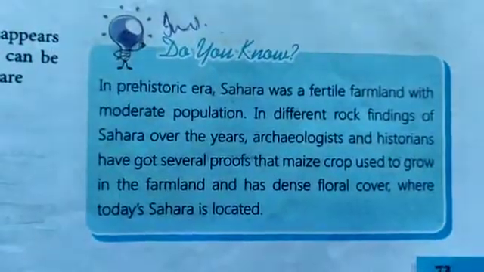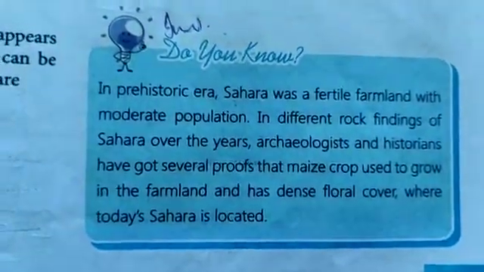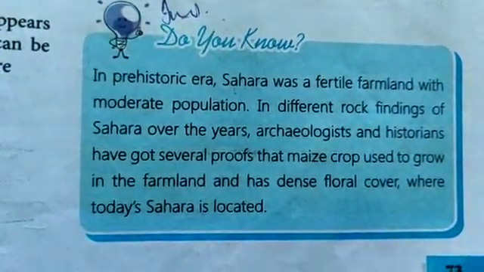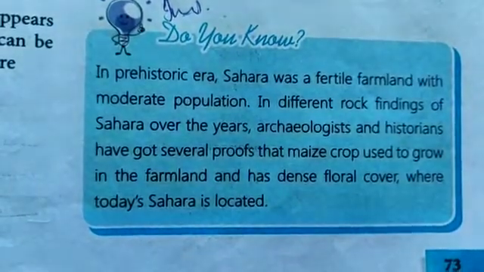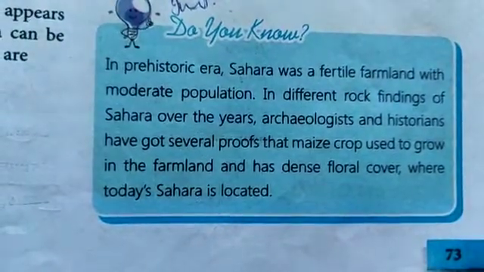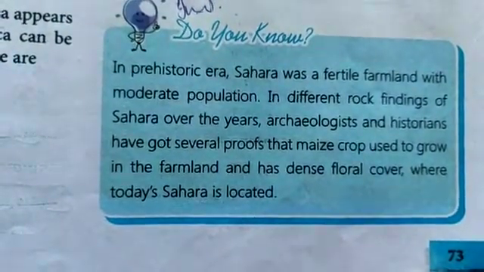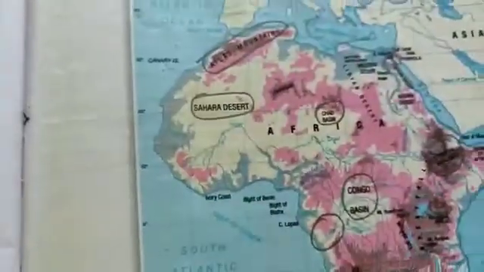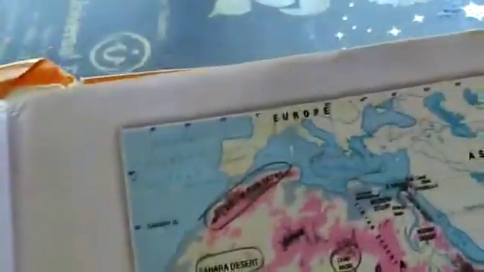Now, when we talk about the deserts, we have the Saharan desert over here. There is a nice little piece of information about it. In the prehistoric era, Sahara was fertile farmland with a moderate population. In different rock findings of Sahara over the years, archaeologists and historians have found several proofs that maize crop used to grow in the farmland and there was a dense floral cover where today's Sahara is located. So this area of Africa became desert over a million years. In prehistoric times, it was quite fertile.